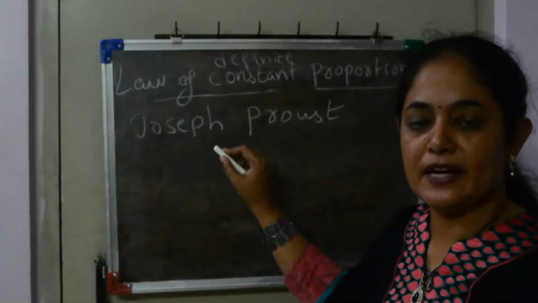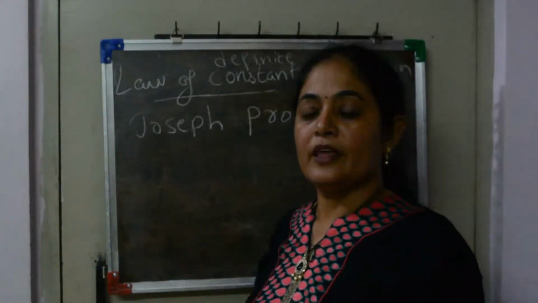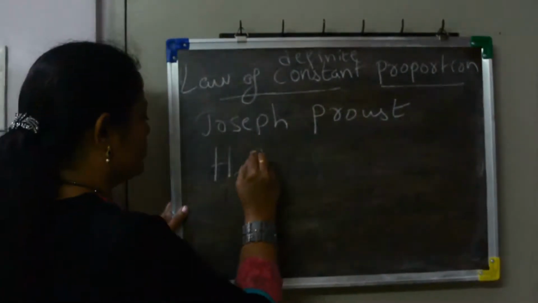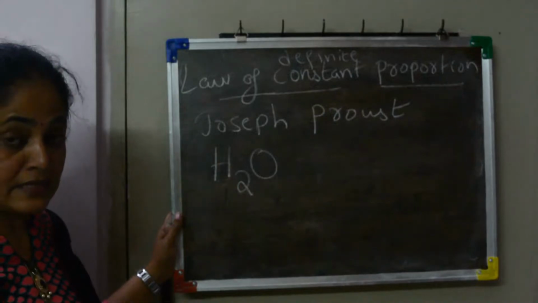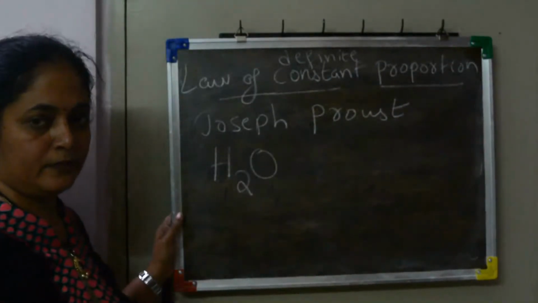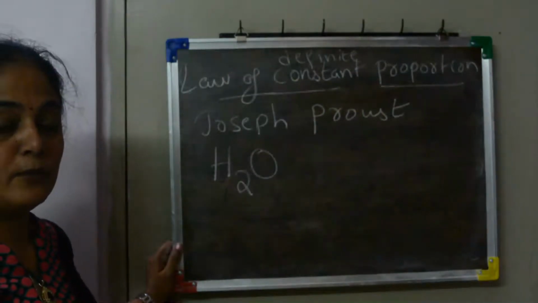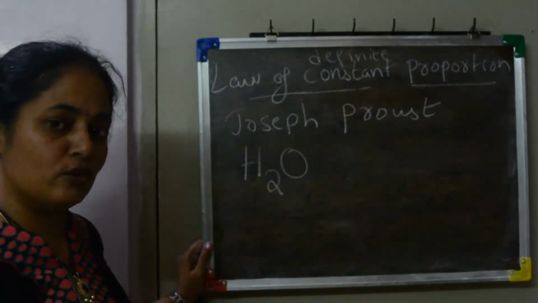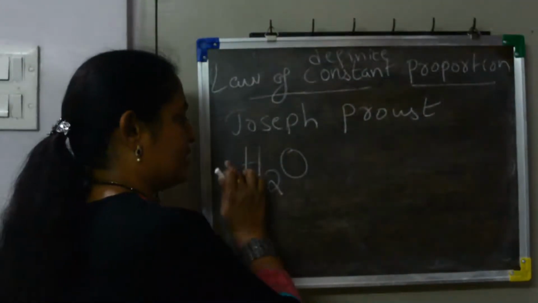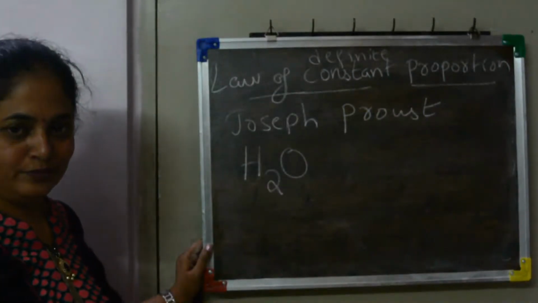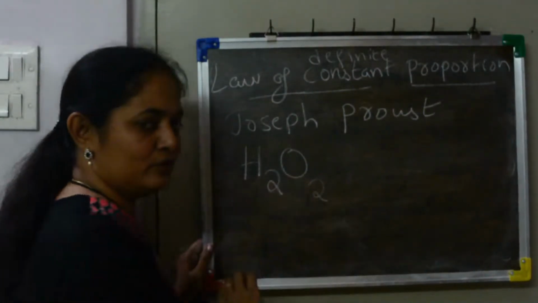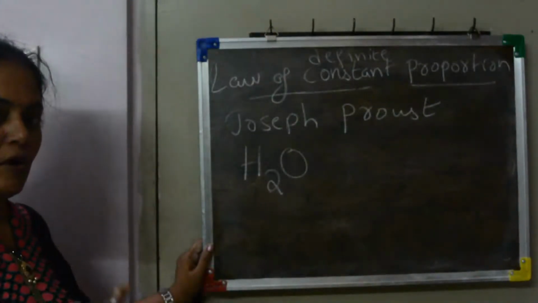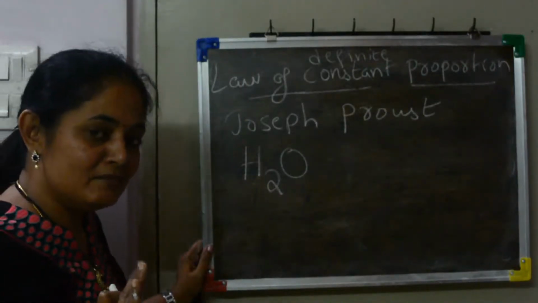Fine. The next law is the law of constant proportion, or law of definite proportion. It was introduced by the scientist Joseph Proust. What is it? If you take water, you know H2O is the formula of water. Now what is the source of water? We can get water from rain, from a well, from a bore well. Many sources are there. And in any source, the formula of water remains the same, H2O. If you write H2O2, it is not water, it is some other substance, hydrogen peroxide. So the formula is always the same, the elements are the same.